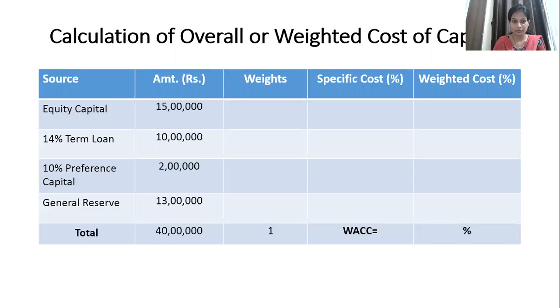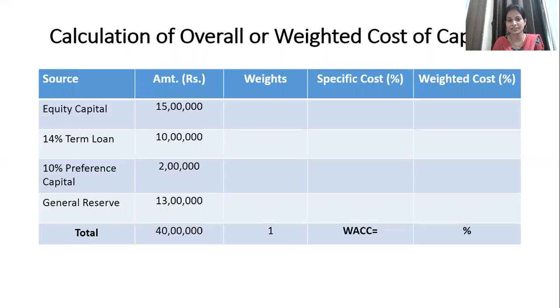Preference share capital, in the same way, is 2 lakh upon the total capital of 40 lakhs, which comes to 0.05. Similarly, 13 lakhs out of 40 lakhs comes to 0.325.